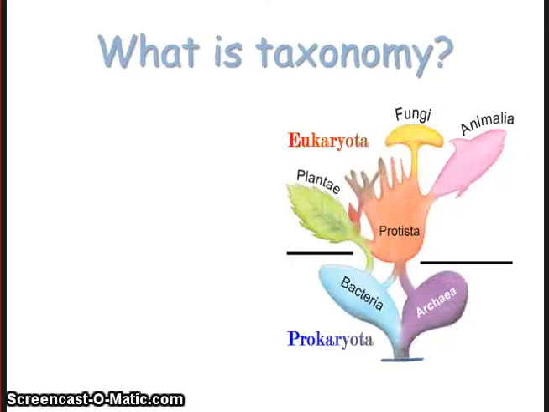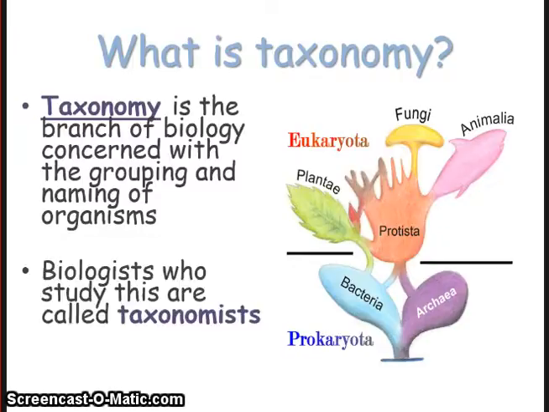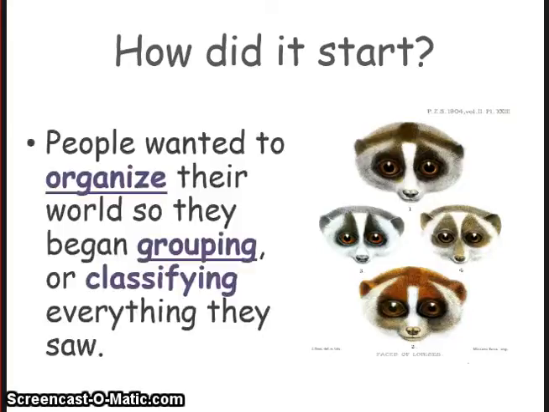So, what is taxonomy? Taxonomy is the branch of biology concerned with the grouping and the naming of organisms. Biologists who study this are called taxonomists. Well, you're probably wondering how this all started. Well, people wanted to organize their world, so they began grouping or classifying everything they saw.